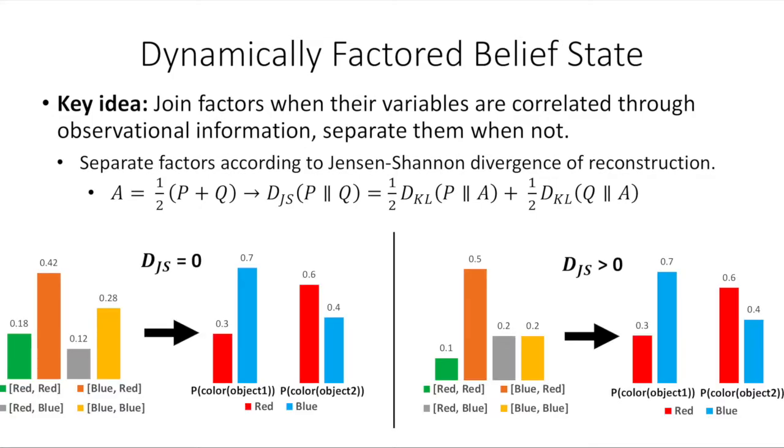On the left here, we have an example where the joint distribution is completely factorized into a product of 2 marginals without any loss of information, whereas on the right, some loss of information is incurred because the variables are not actually independent. In our experiments, we perform splits based on a threshold on the Jensen-Shannon divergence. The idea is that as the threshold increases, we're allowing more splits to occur, which means the accuracy of inference goes down, but also our belief state representation becomes more compact since we're not storing as many joint distributions.